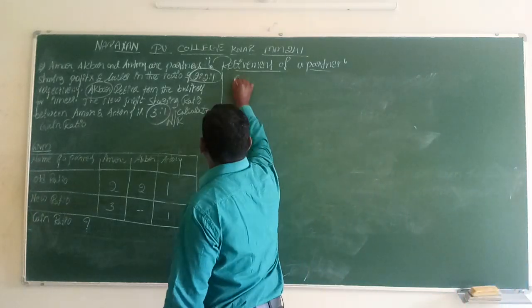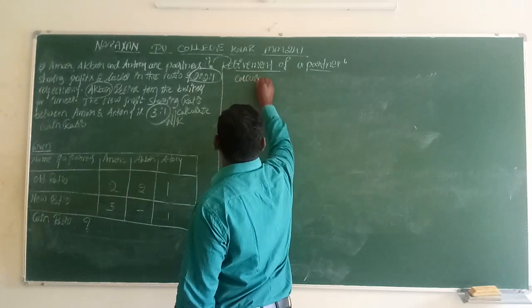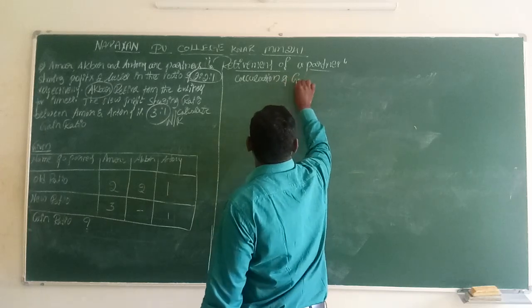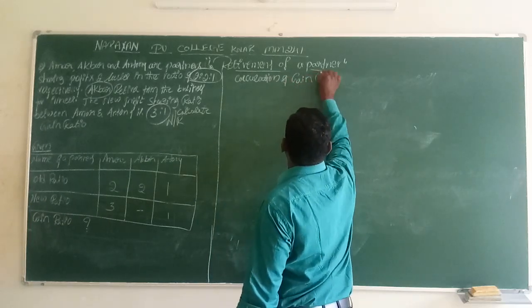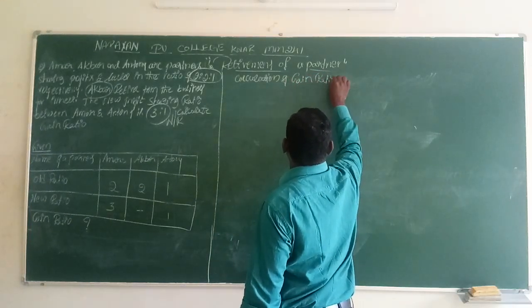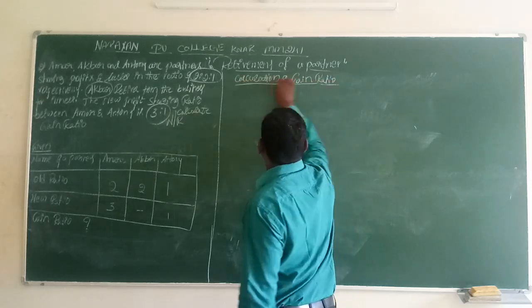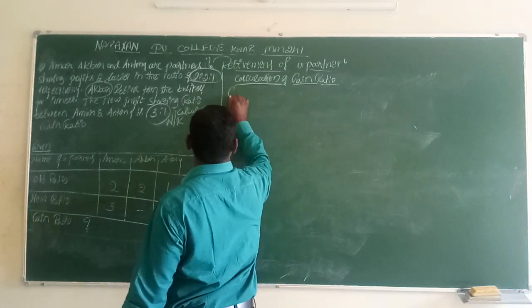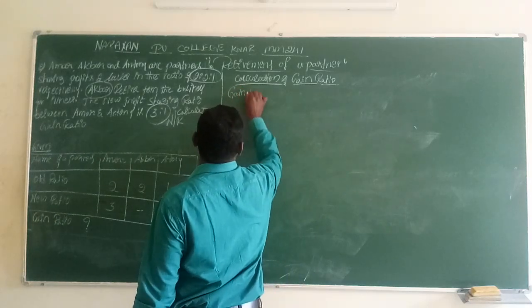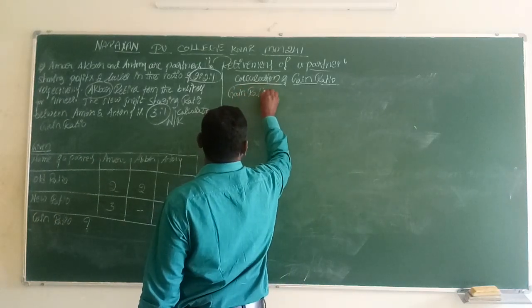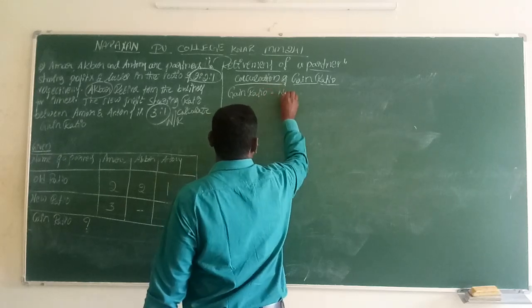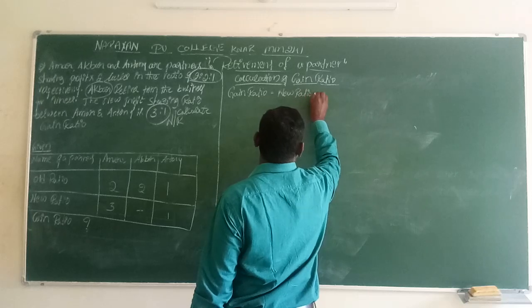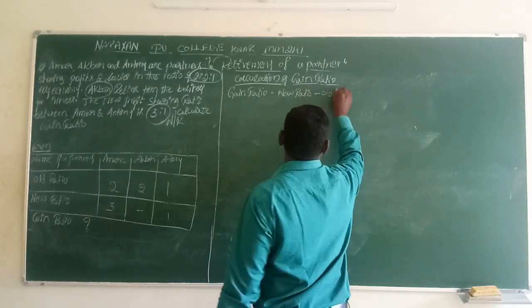The heading is calculation of gain ratio. For the gain ratio, we have a formula. Gain ratio is equal to new ratio minus old ratio.